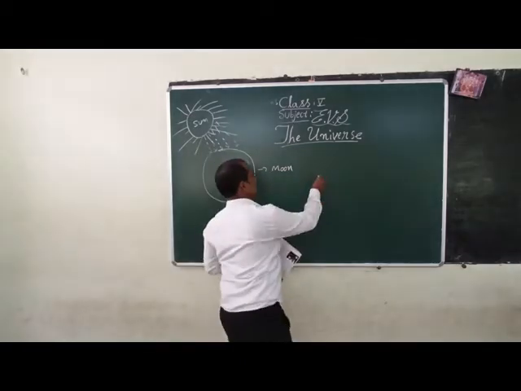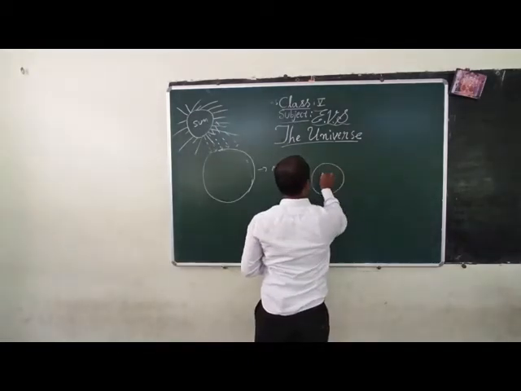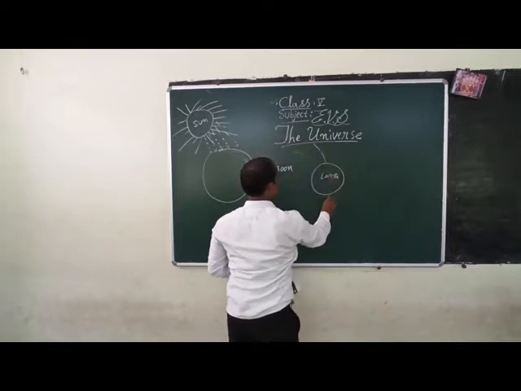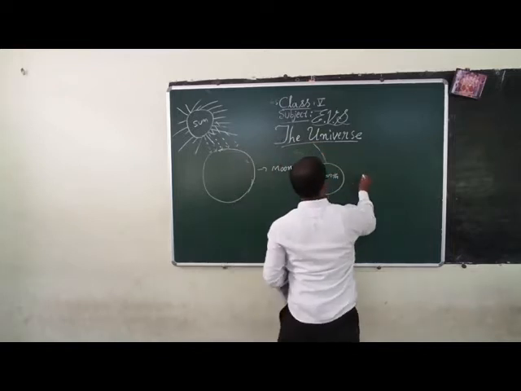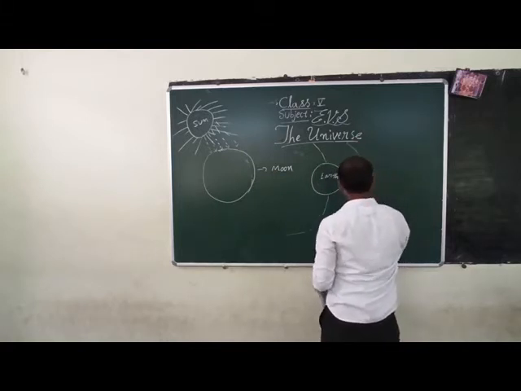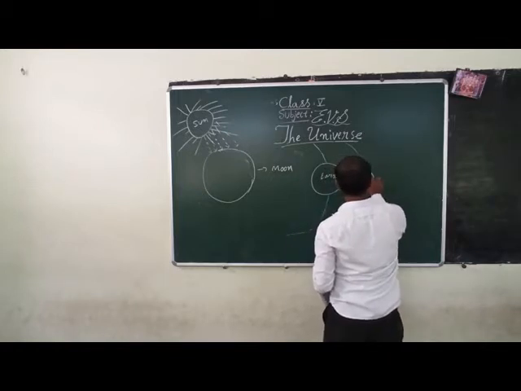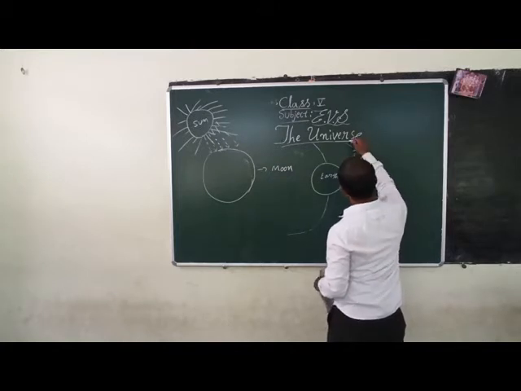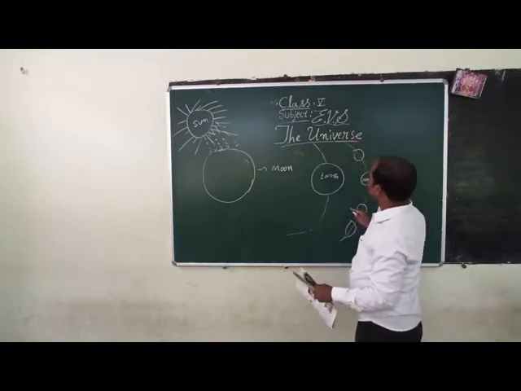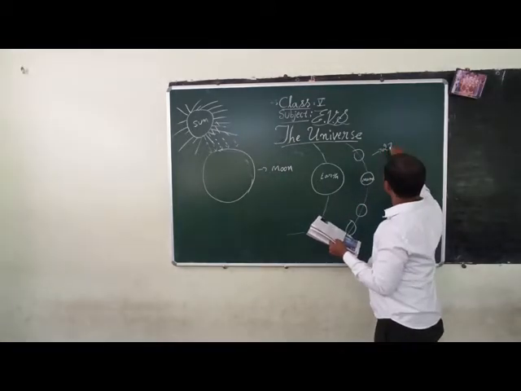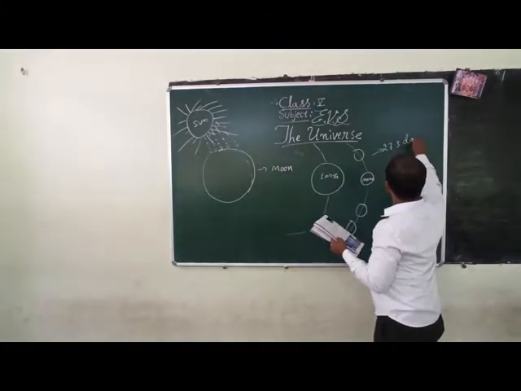This is the earth, and the moon rotates around the earth like this. And how many days does it take? 27.3 days it takes.